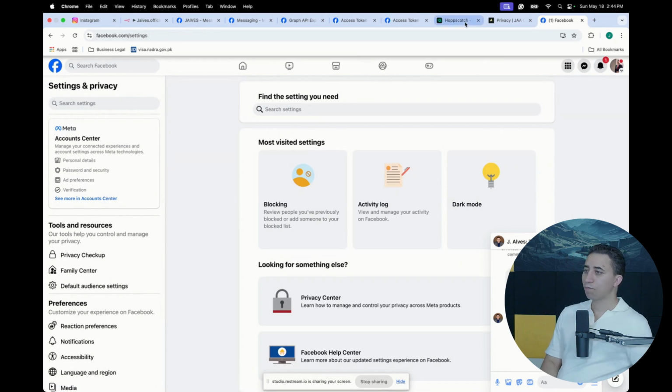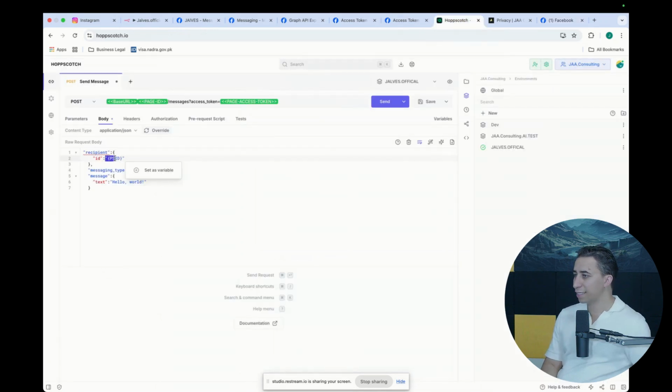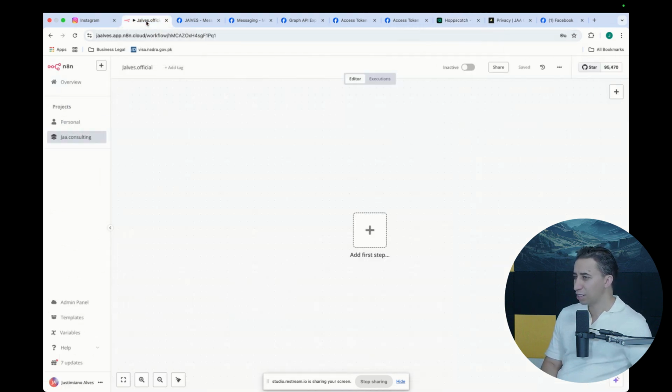Yeah, so I think I'm blocked here, because if I don't have this ID, which is the person who sent the message, I'm not going to be able to complete this API. So let me just think. Look, I think I'm gonna have to do this. It's not hard to do.